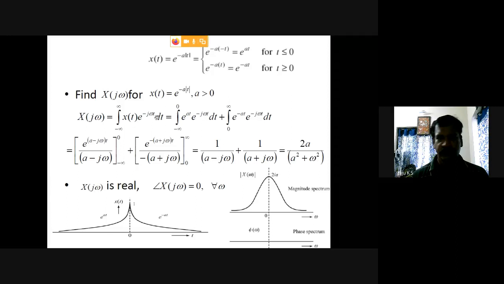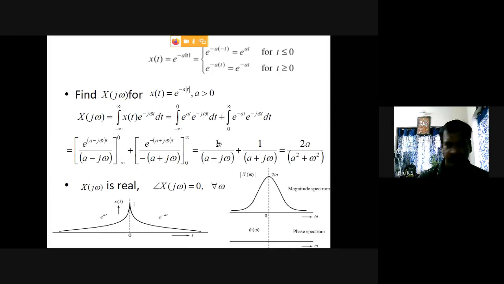So the same signal we can consider as two signals depending on the range. So we integrate separately, one with values from minus infinity to 0, and another with values from 0 to infinity.